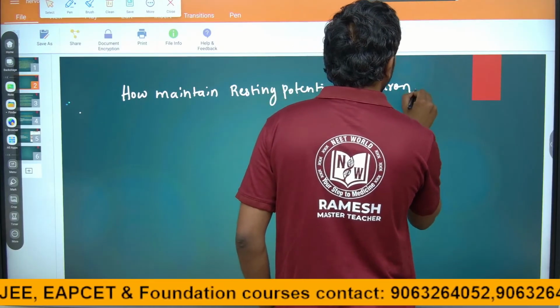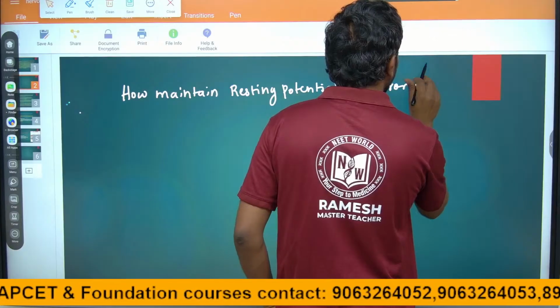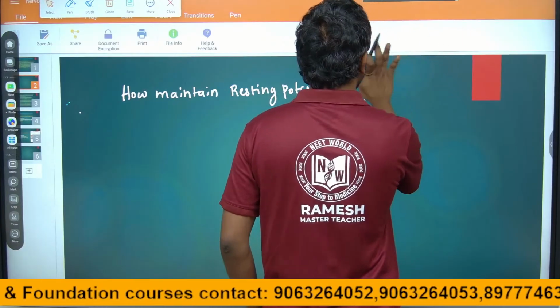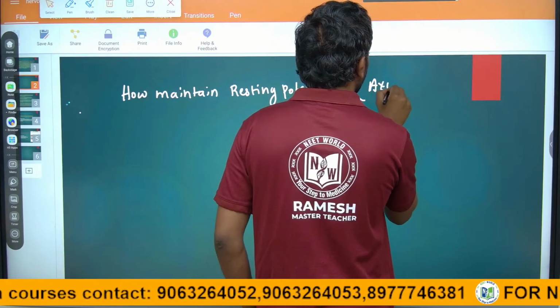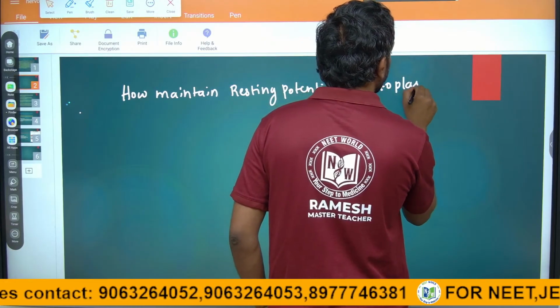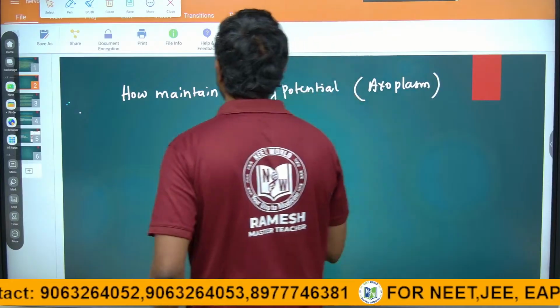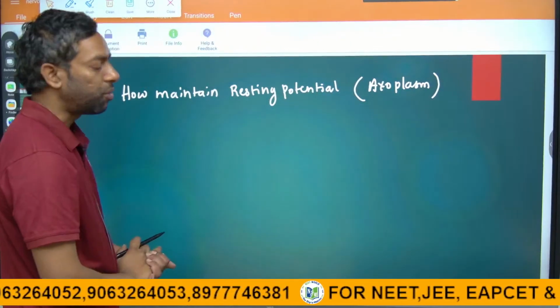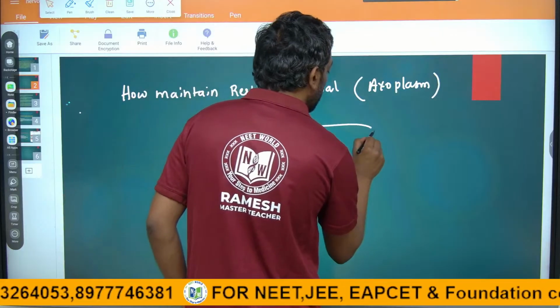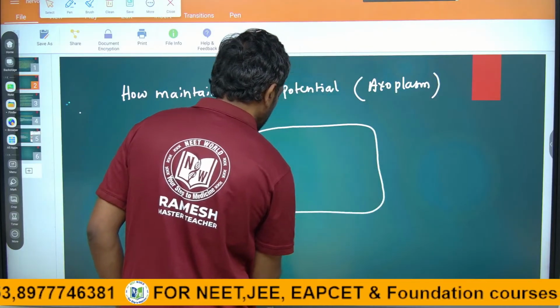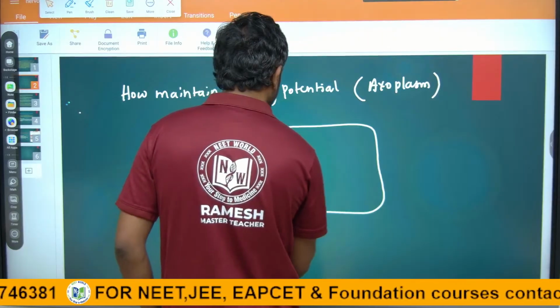In the neuron membrane, the axoplasm of the neuron, how is the resting potential maintained?